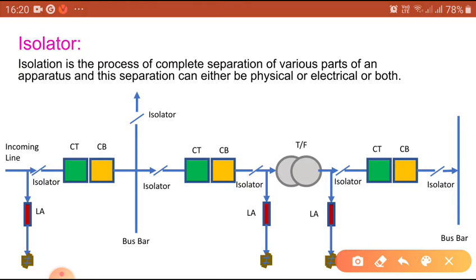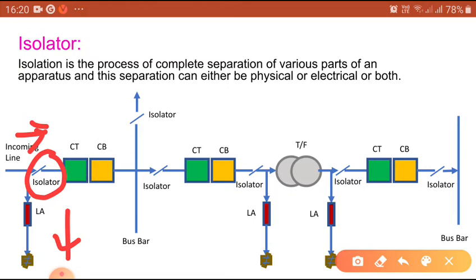So you can see this line, the incoming line is entering here. For example, a 132 kV line, and before going to this one, we are going to provide lightning arresters, and after that we connect our isolator here. This is a single line diagram. Let us see the R phase.